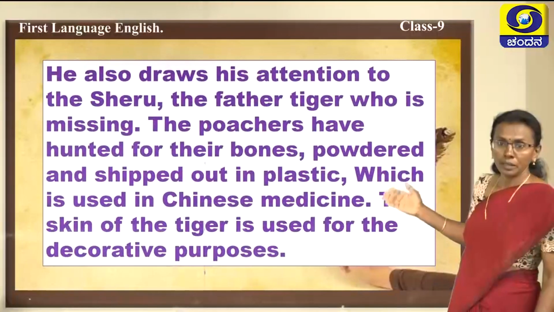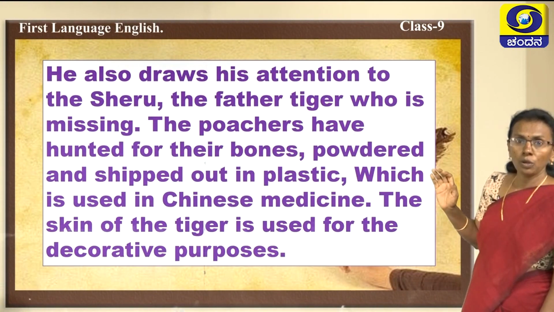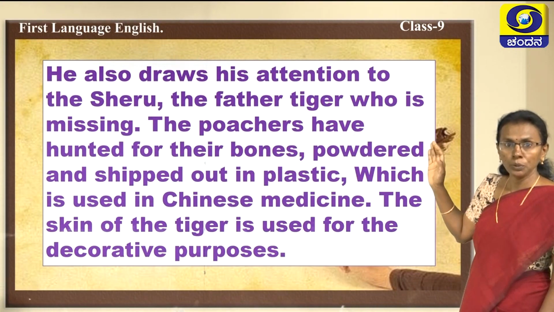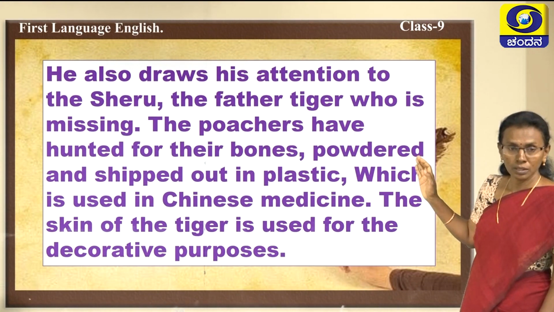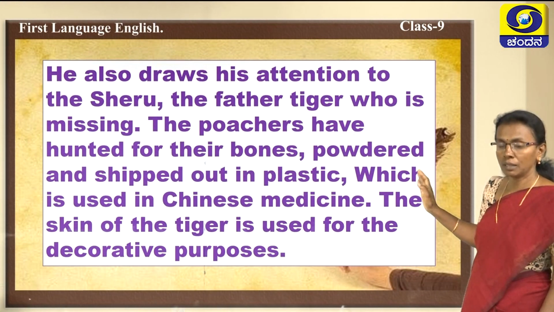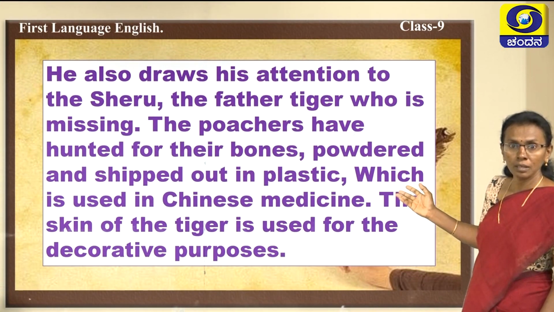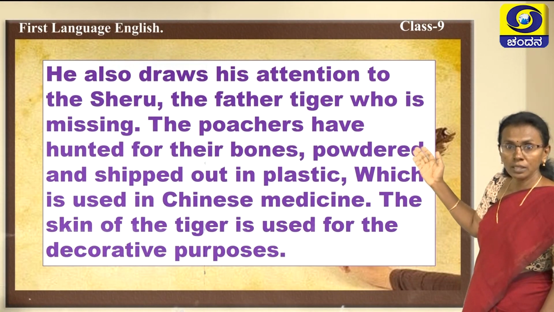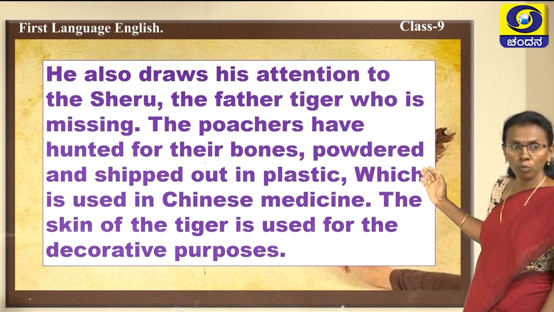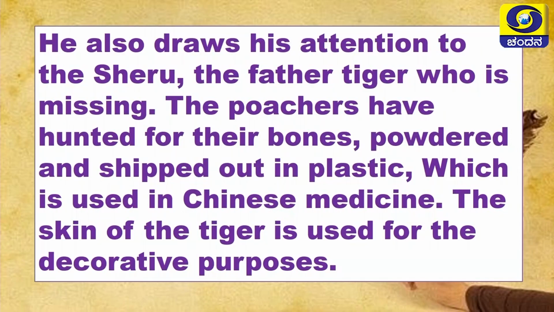Yes, children, we are coming to the next para. He also draws his attention to the Sheru. Who is the Sheru there? The father tiger who is missing. Why is it missing? How can it be missing? See, the poachers have hunted for their bones. Who are these poachers?